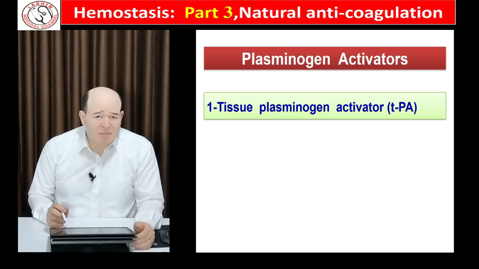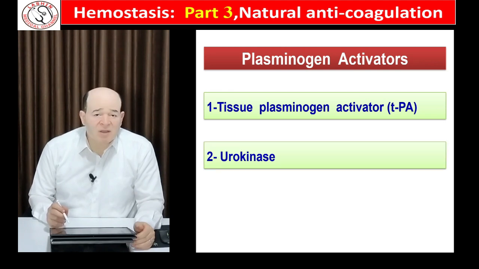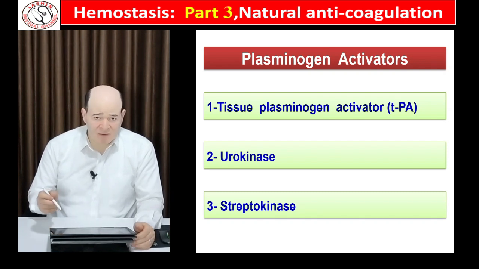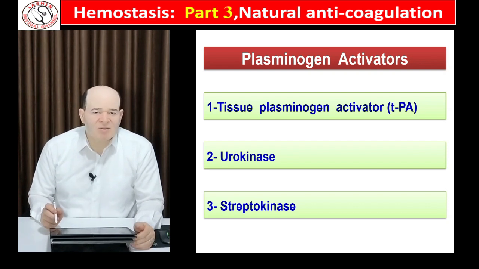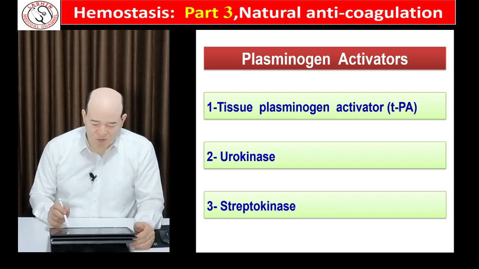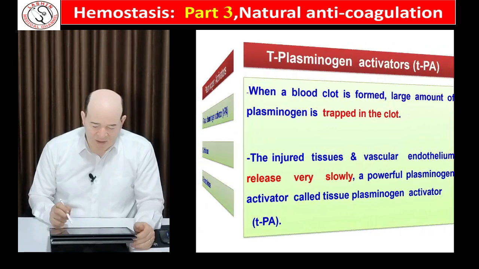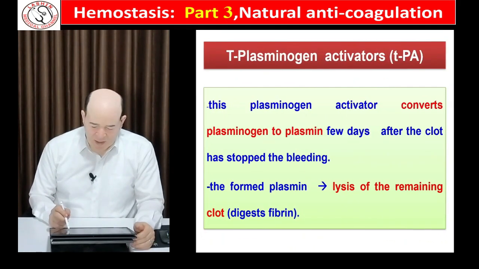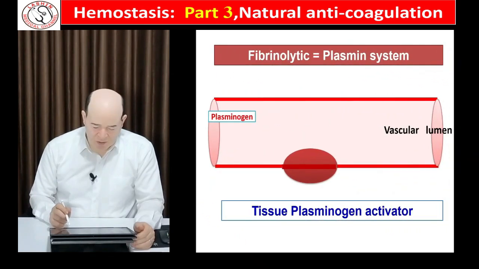We have many mechanisms that cause formation of plasminogen activator. The first is a tissue factor called tissue plasminogen activator. The second is an enzyme called urokinase. The third is streptokinase, a famous substance that is derived from the bacteria Streptococcus. First, the tissue plasminogen activator. A very important substance. How it is formed and how it works.